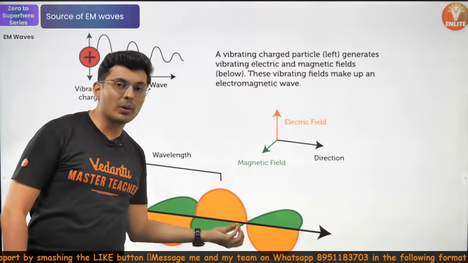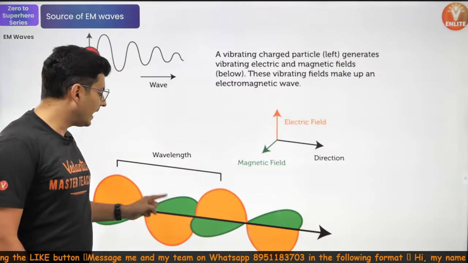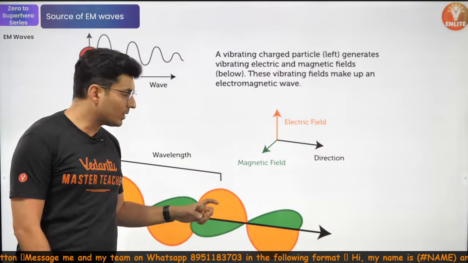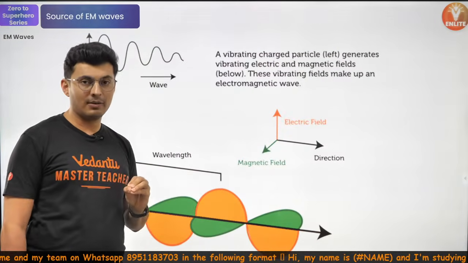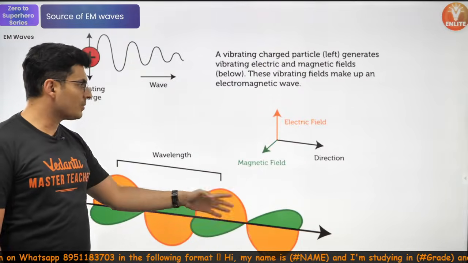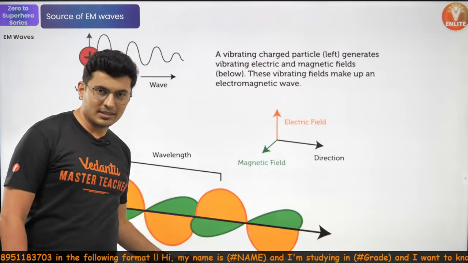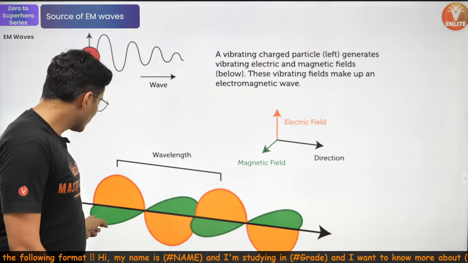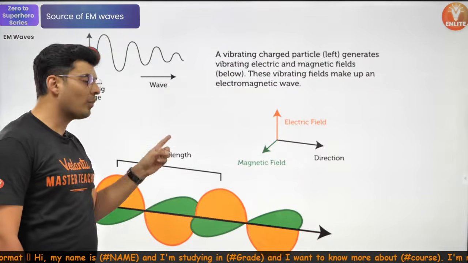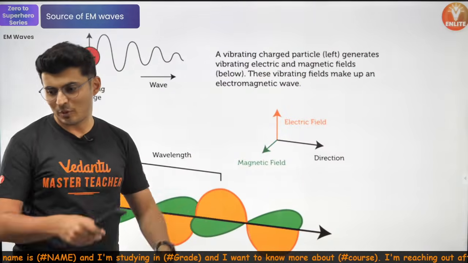This is just a pictorial depiction. You will not see light traveling like this. This is how the electric and magnetic fields vary. The orange one is electric field, green one is the magnetic field. This shows how the electric field changes at every point, as the rays propagate.